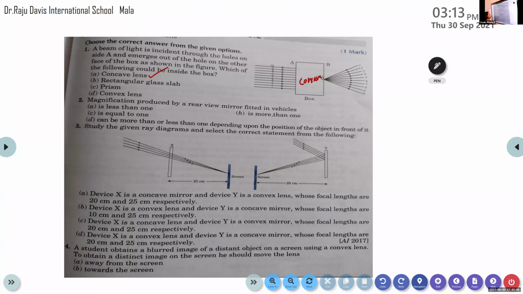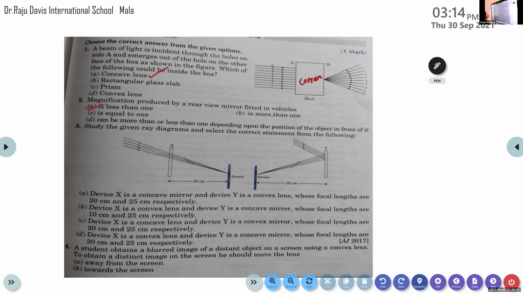Magnification produced by a rear view mirror fitted in vehicles is: less than 1, equal to 1, can be more than or less than 1 depending upon the position of the object in front of it, or more than 1. Magnification produced. Yes, it is less than 1.